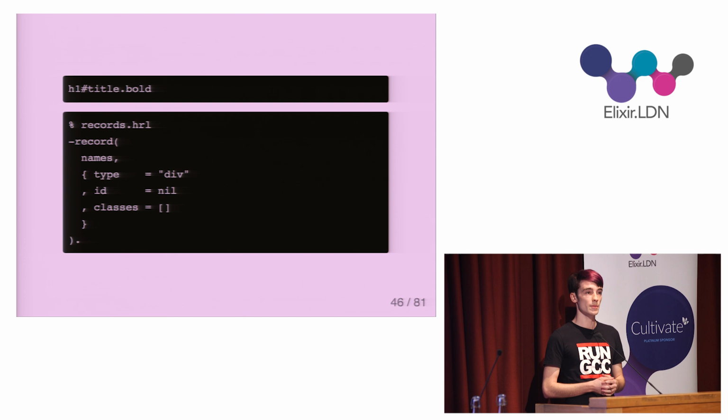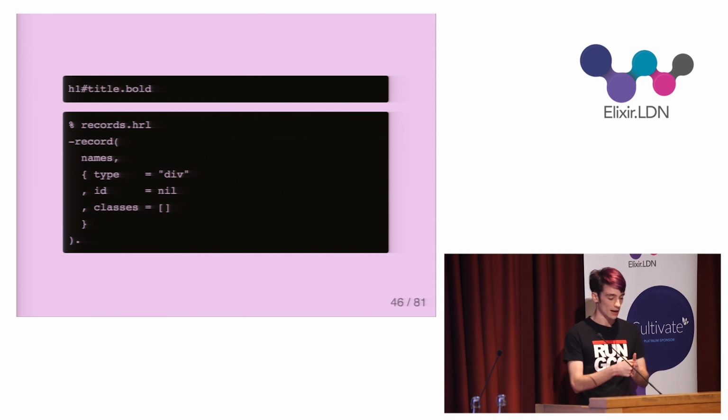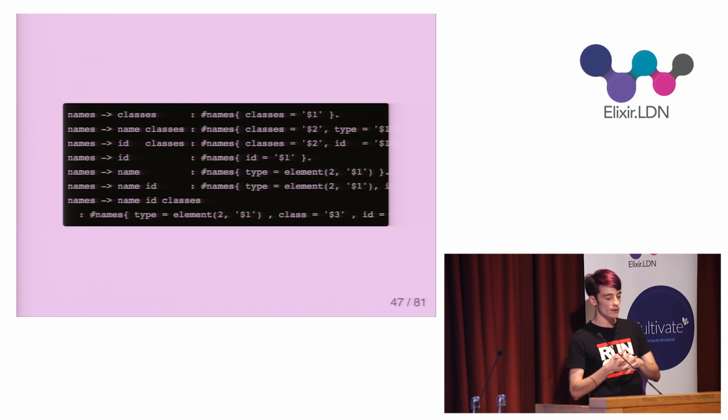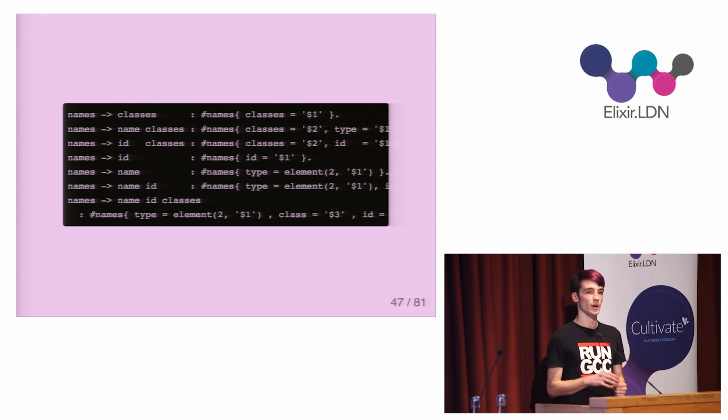record definition gets a name and a default value. And here I have the names record, and it has a default value for the type field, which is div. The default value for the ID field is the atom nil, and then the default value for the classes field is an empty list. So with this record, I can use a nice syntax for setting and getting named values on a complex node. So now that I can build simple values, more complex values, and collections of values, I can work my way all the way up to the root symbol, which is the element.